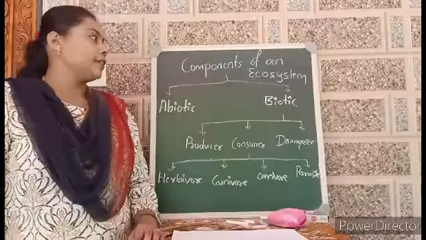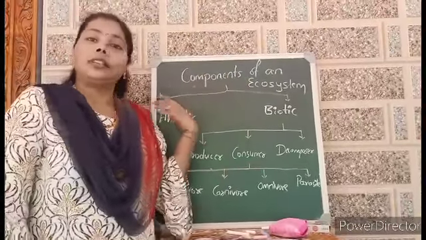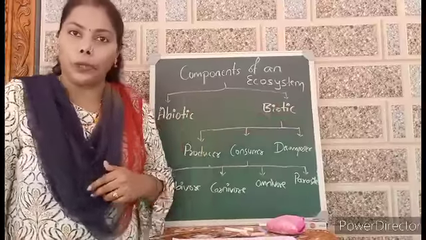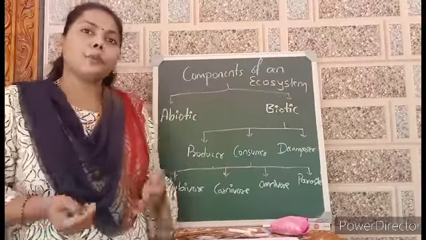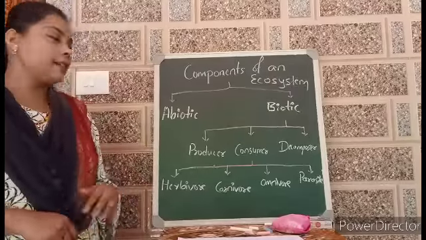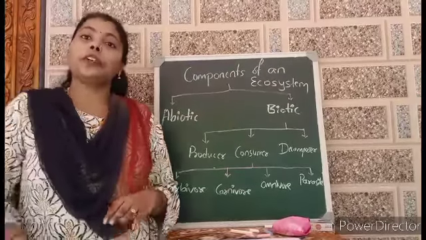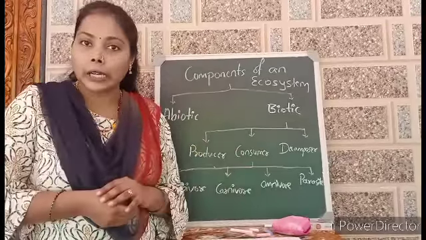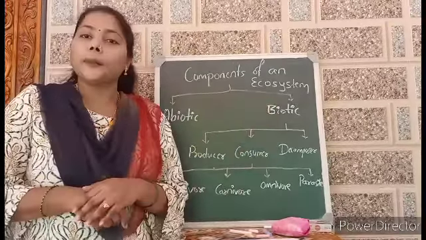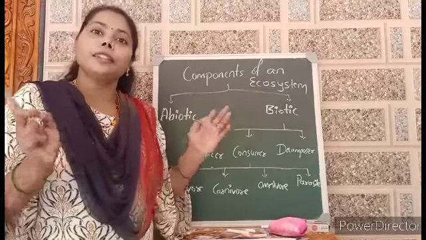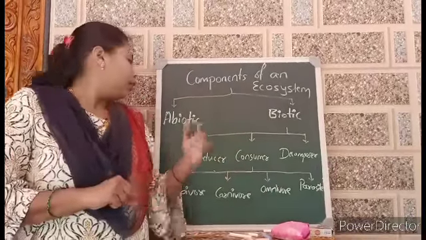Components of ecosystem. We can see two components of ecosystem, that is abiotic and biotic. Ecosystem is always composed of biotic as well as abiotic components. Abiotic components are all those non-living things which are there in our surroundings, and biotic components are all those living things which are in our surroundings.